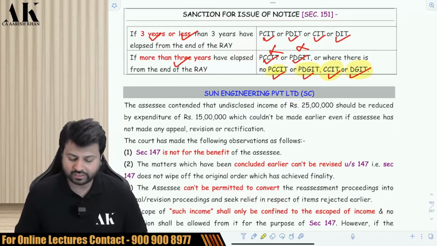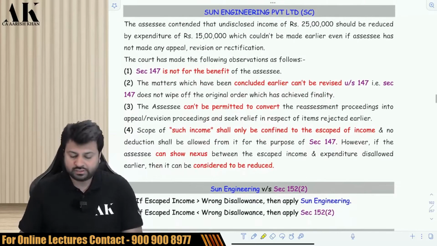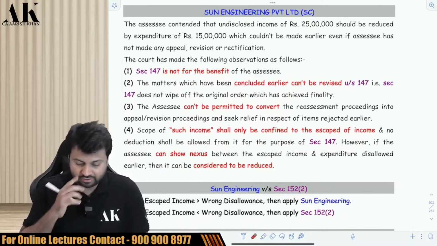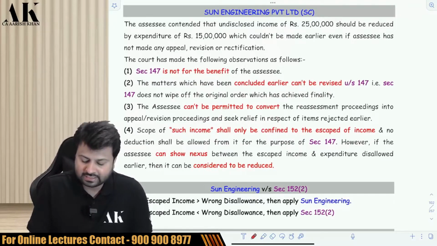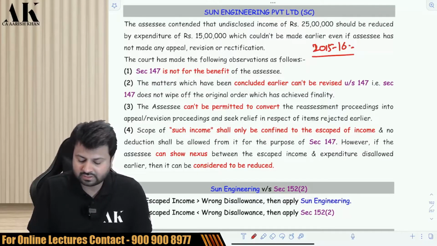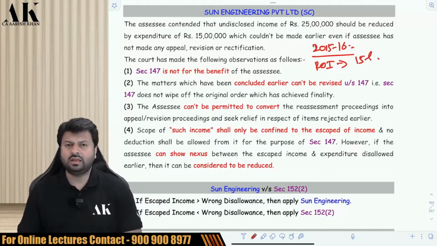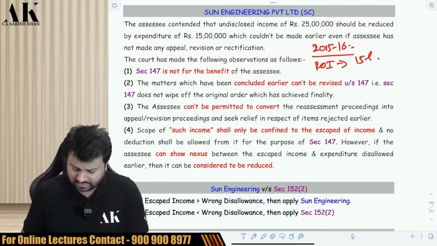Okay. Now, there is one very famous case law of Sun Engineering Limited. Now, what has happened in that case? I'll tell you first of all what has happened. Suppose in 2015-16, the assessee has shown an income of say 15 lakh rupees in the ROI. Pay attention, please. It's a very important case law. I'll just put numbers over here.